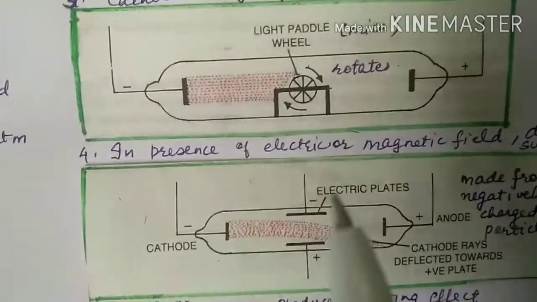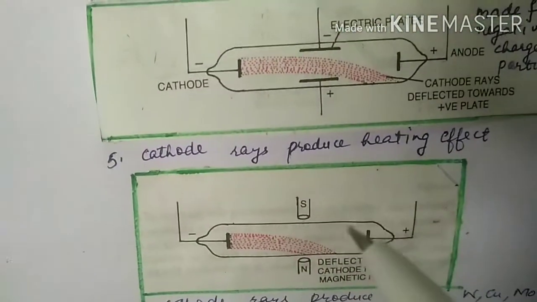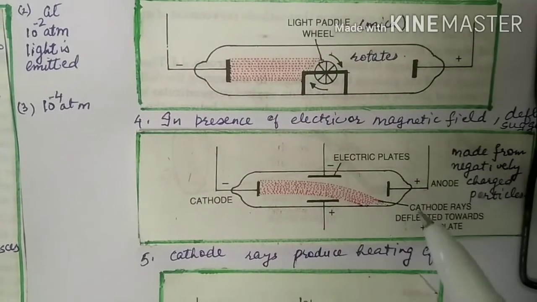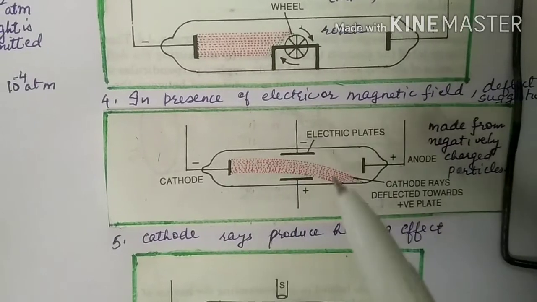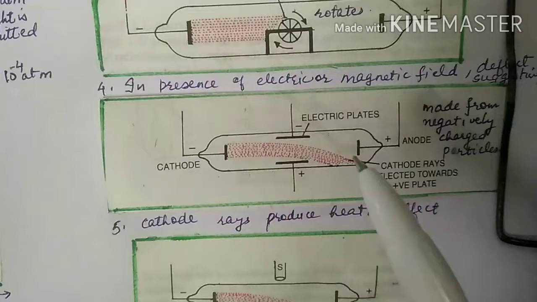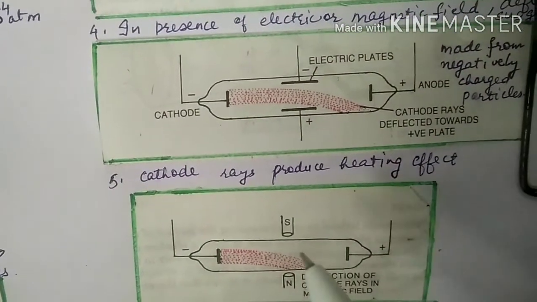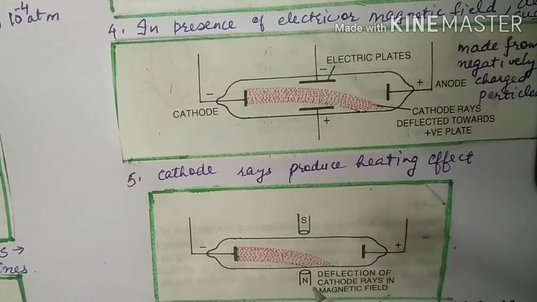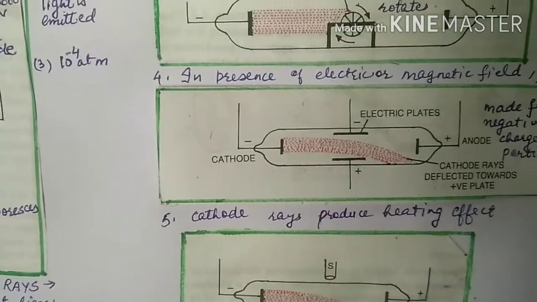Then next property, if you place the cathode ray tube in an electric field or in a magnetic field, the cathode ray particles get deflected to one side. For example, in electric field, it gets deflected to the positively charged plate, showing that they are made up of negatively charged particles. Similarly, when they are placed in a magnetic field, they are deflected towards the north, showing that they are made up of negatively charged particles.